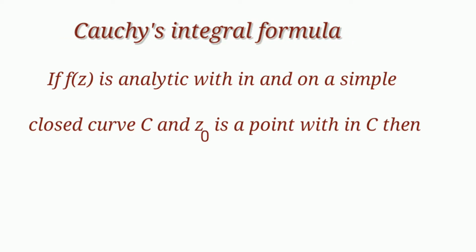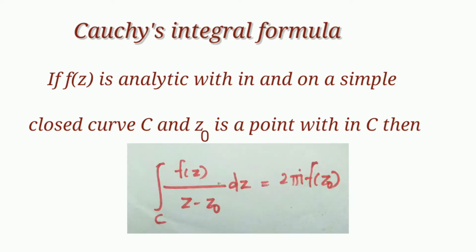Integral formula is, if f z is analytic within and on a simple closed curve C and z0 is a point within C, then integral over C f z by z minus z0 dz is equal to 2 pi i f of z0. See, integral formula is used for evaluating the integral over C f z by z minus z0 dz, and it is given by 2 pi i into f of z0. See, in this integral, z0 is a point within C and f z is a function which is analytic inside of C and on the boundary of C.